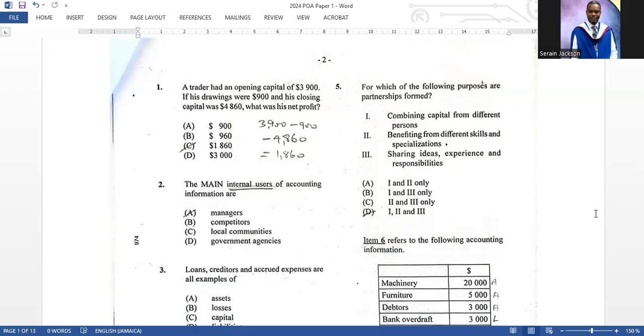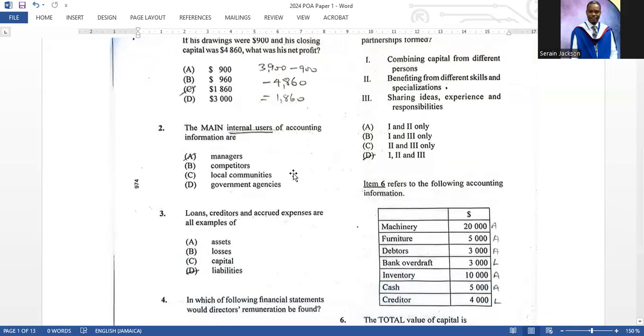Question 1, a trader had an opening capital of 3,900. If his drawings were 900 and his closing capital was 4,860, what was his net profit? The correct answer here would have been C, and you see how I get the 1,860.